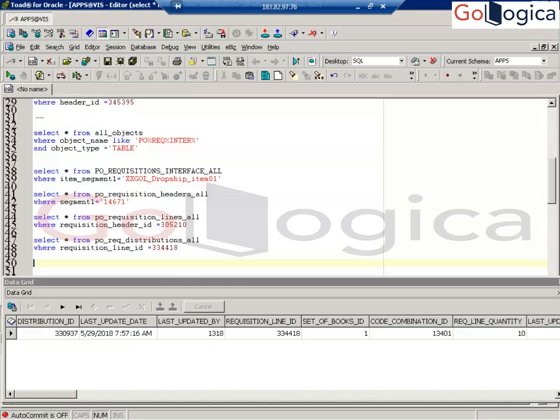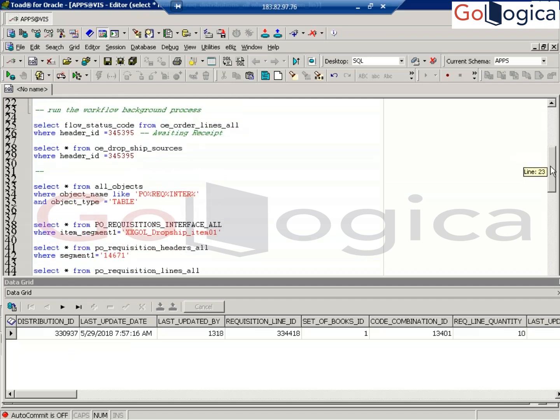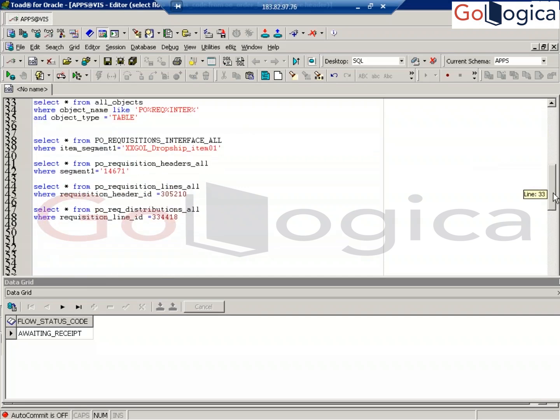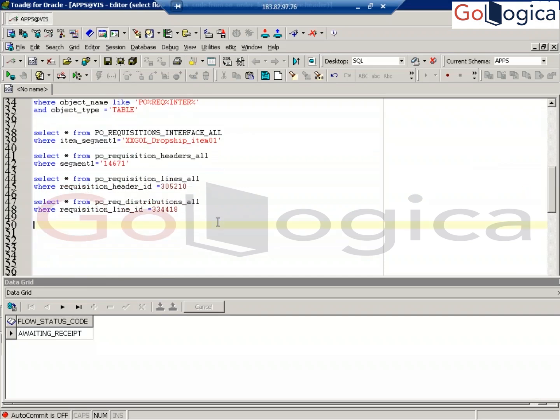Now, has any line status changed, sir? Awaiting receipt is there. Has any line status changed? Sir, when will this awaiting receipt status change? When the supplier supplies material to the customer. Once a receipt is created, then it will change.